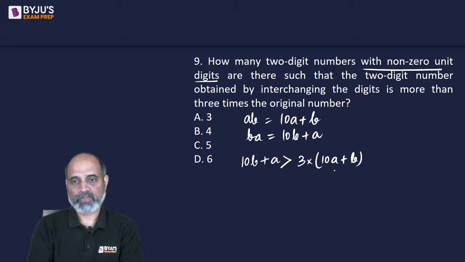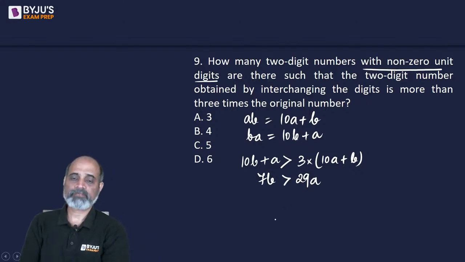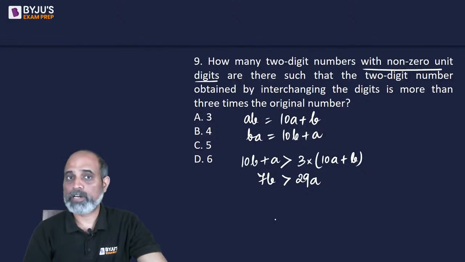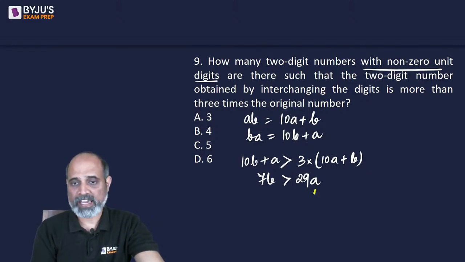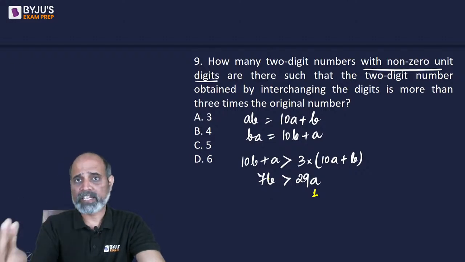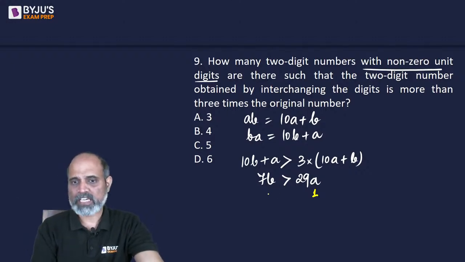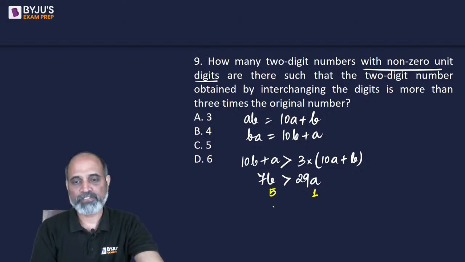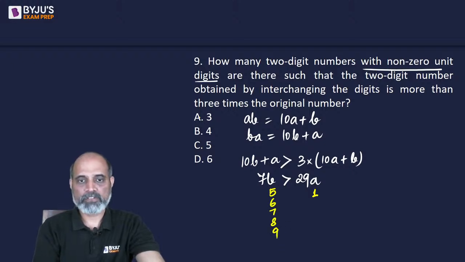So 30A minus A is 29A, 10B minus 3B is 7B, and this is greater. Okay, now here you will have to do hit and trial because you do not have equality, you can't figure out the ratio. So if I say A is 1, I need to put some value of B such that 7B will be more than 29. So if I take B as 4, I cannot say 28 is more than 29. So B is going to be 5, 6, 7, 8, 9. So 5 values come for this.